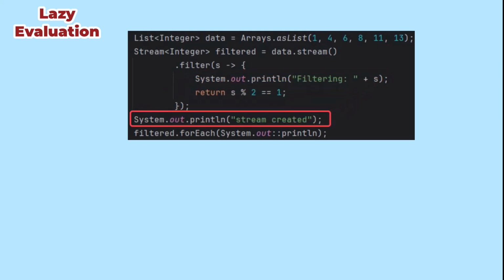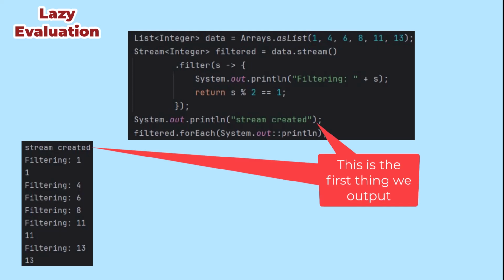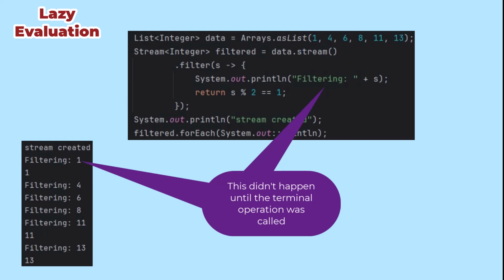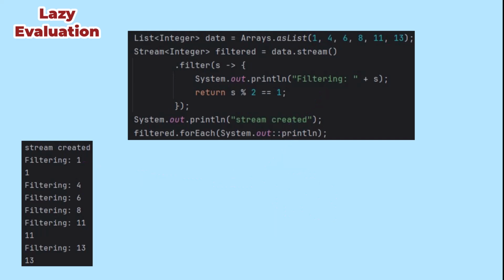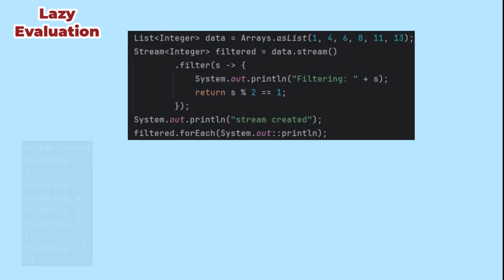So at this point, filtered is a variable that contains that stream. Then we use the forEach terminal operator to print out what is in that stream. Look at that output. It printed that the stream was created before we saw any of the prints from the filtering. The JVM didn't execute anything in that stream until we used that terminal operator. That's what we mean by lazy evaluation.